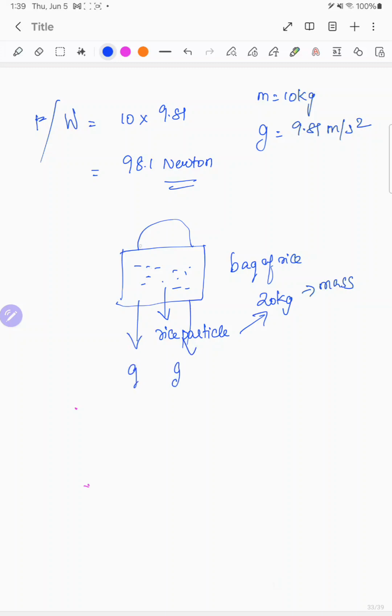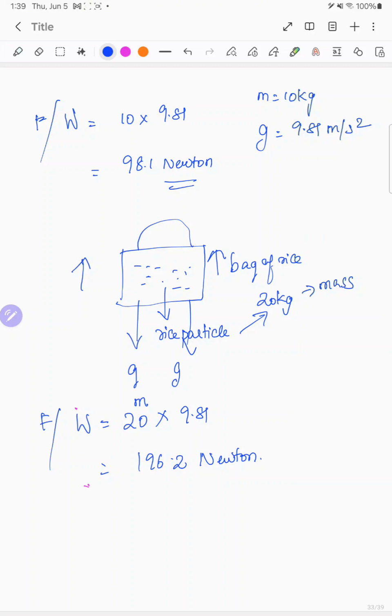To maintain it, we are holding the bag upright, so you are pulling the bag upwards. There is a force acting here, gravitation. So when we want to calculate weight or force here, we take the 20 kg bag of rice, where mass is always constant, and multiply by the gravitation, 9.81. So how much is it coming to? It is around 196.2 Newton. This is the weight.